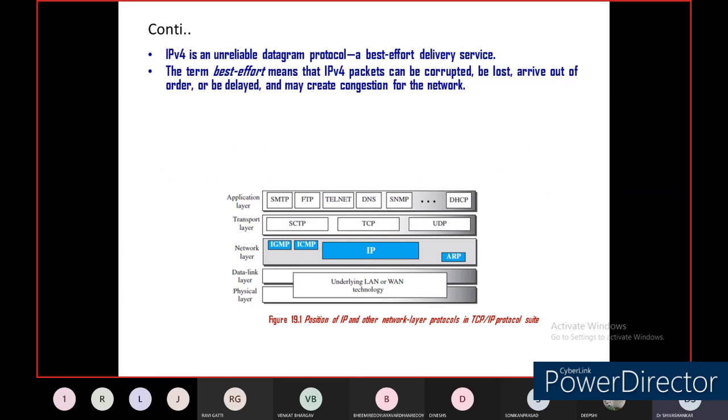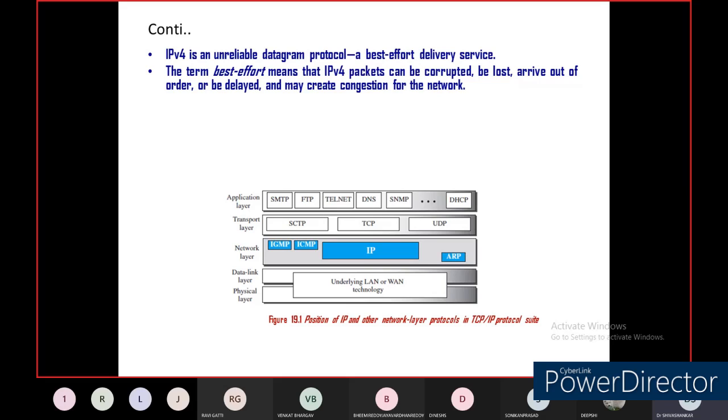The term best effort means that IPv4 packets can be corrupted, lost, arrive out of order, or be delayed, and may create congestion in the network. So best effort means if data is corrupted, lost, out of order, takes more delay, or if there is congestion in the network, IPv4 can handle all these situations and problems.